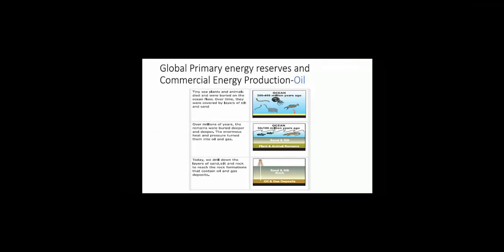Tiny sea plants and animals died and were buried on the ocean floor. Over time, they were covered by layers of silt and sand. Over millions of years, the remains were buried deeper and deeper. The environment's heat and pressure turned them into oil and gas. Today we drill down through the layers of sand, silt and rock to reach the rock formations that contain oil and gas deposits.